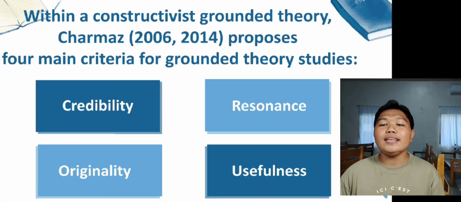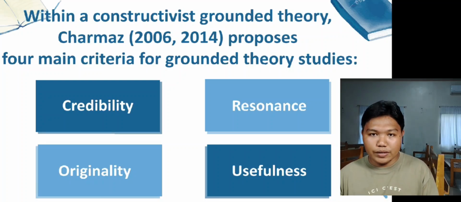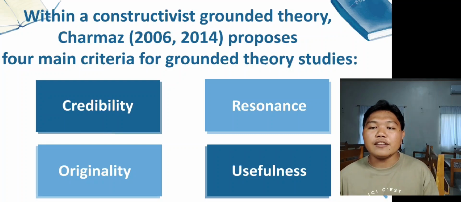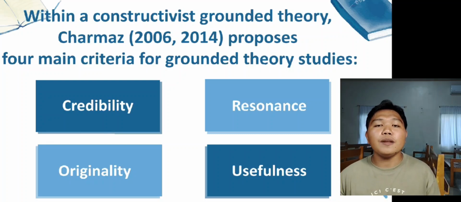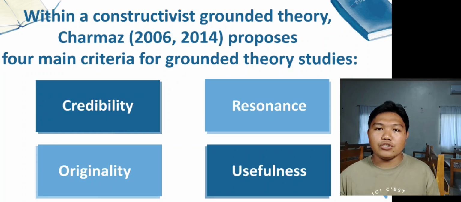And the last one is the usefulness. Usefulness includes clarifying research participants' understanding of their everyday lives, forming a foundation for policy and practice applications, contributing to creating new lines of research, as well as revealing persuasive processes and practices.